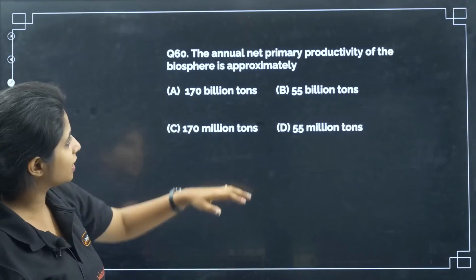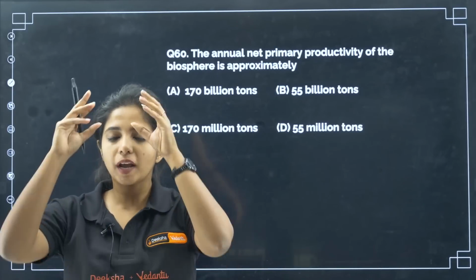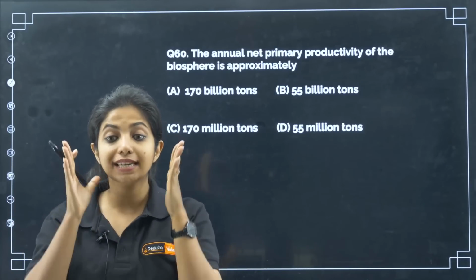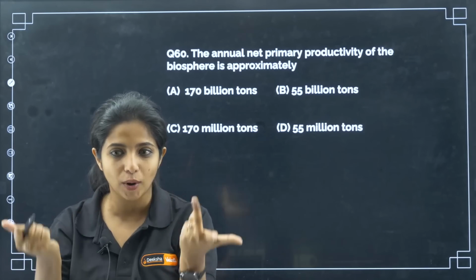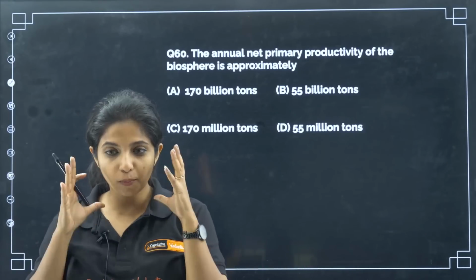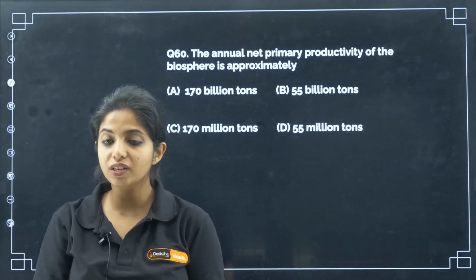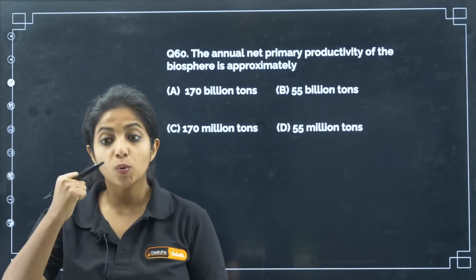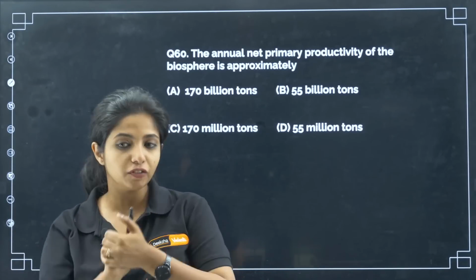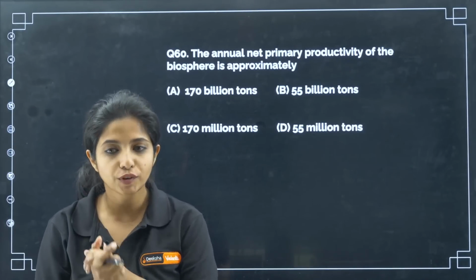Last but not the least, this is a direct question from your NCERT. The annual net primary productivity of biosphere is approximately what? Net primary productivity, the whole productivity that you have of the biosphere is what? 170 billion tons, 55 billion tons, 170 million tons, or 55 million tons. What would be the answer for this particular question?